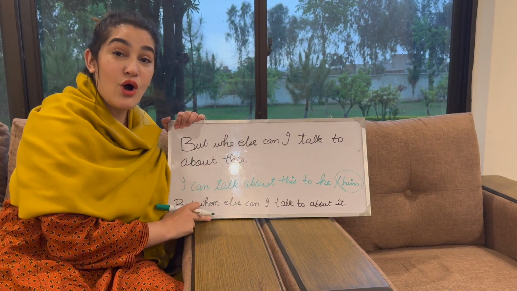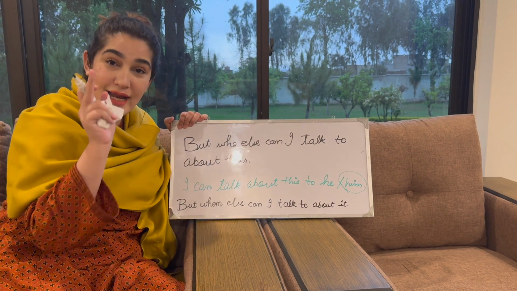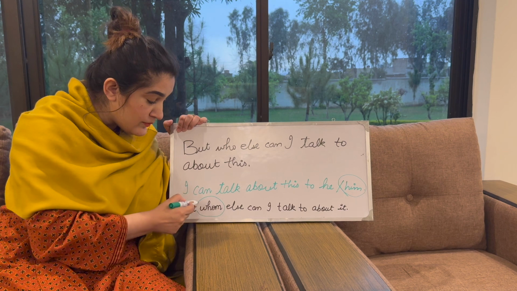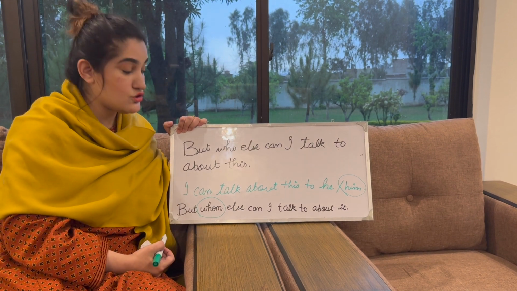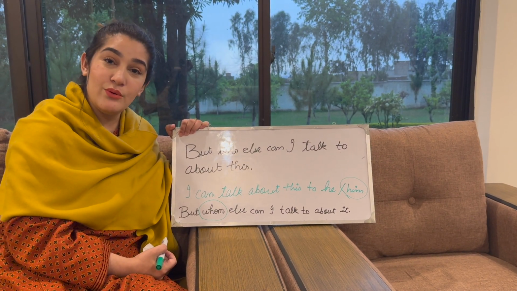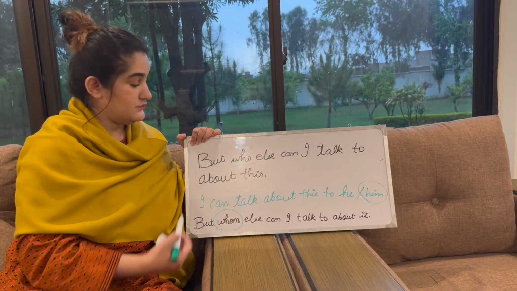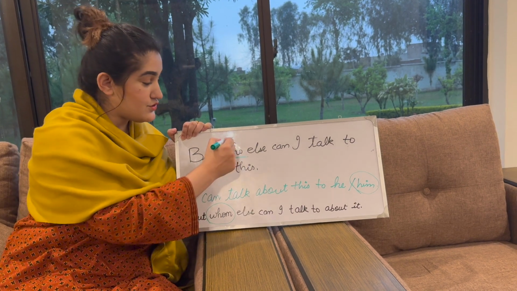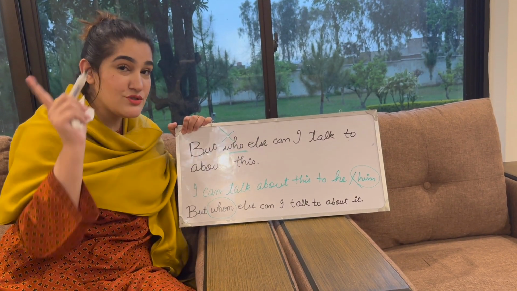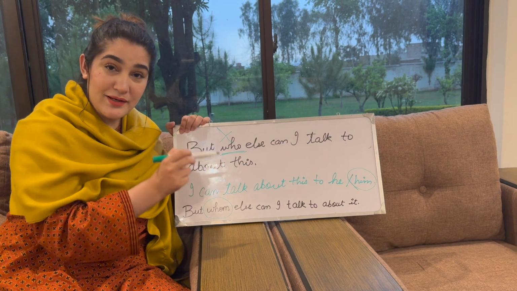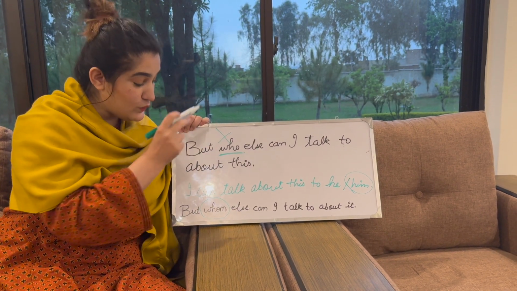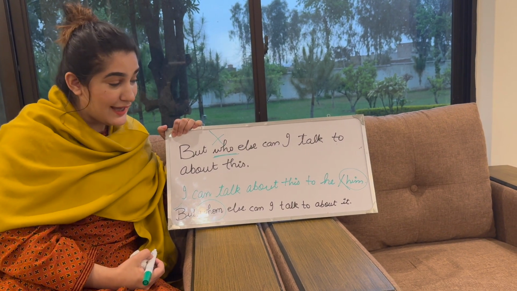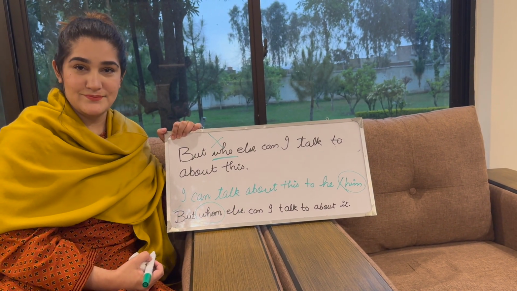Him is your object. So the correct way of writing this would be, but whom else can I talk to about it? But who else can I talk to about this is wrong. Though it sounds correct, this is very American and they do it, but we are going to write it like this: but whom else can I talk to about it?